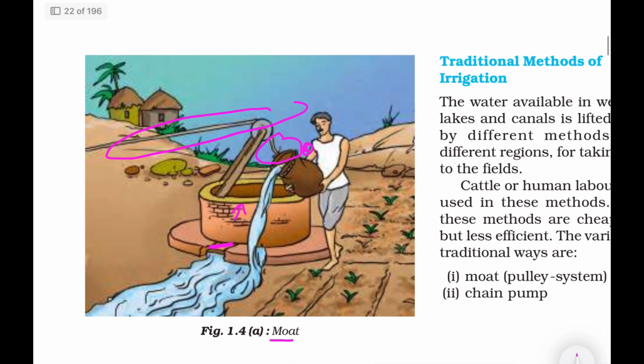Second thing, this bucket is tied to a rope that passes over a pulley, making it easier to lift, and through the help of pulley water is pulled out. It is simple, labor intensive, but can water only a small area.